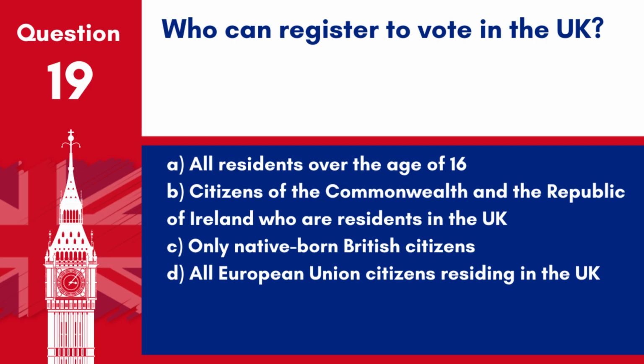Question 19. Who can register to vote in the UK? A. All residents over the age of 16. B. Citizens of the Commonwealth and the Republic of Ireland who are residents in the UK. C. Wholly native-born British citizens. D. All European Union citizens residing in the UK. Answer B. These individuals can register to vote in the UK, along with British citizens.